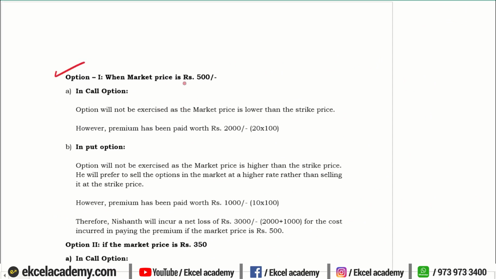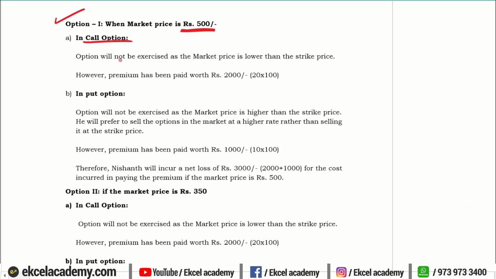Option 1, when the market price is 500, what happens to the call option? It will not be exercised because the market price is lower than the strike price; we will go and purchase it from the market. But the premium has been paid, 20 rupees on 100 shares, so 2000 rupees is the loss in this case. In the put option, again the option will not be exercised as the market price is higher than the strike price.